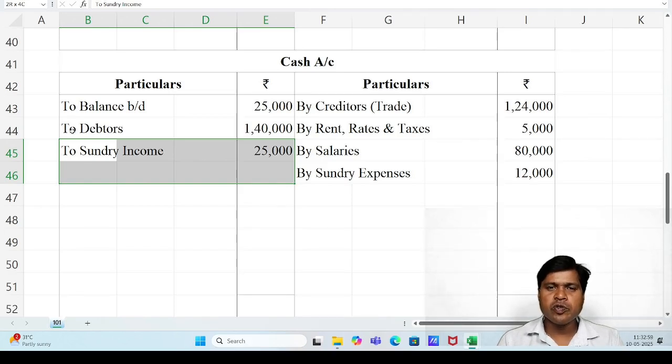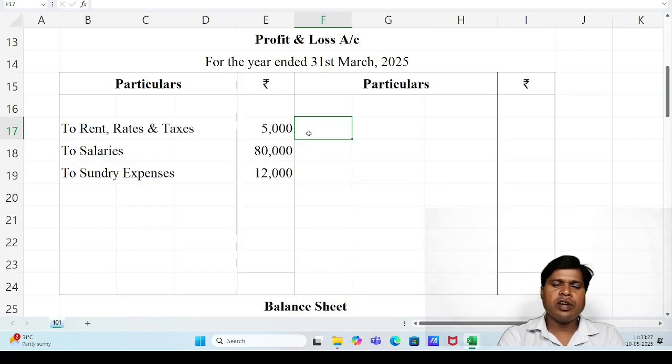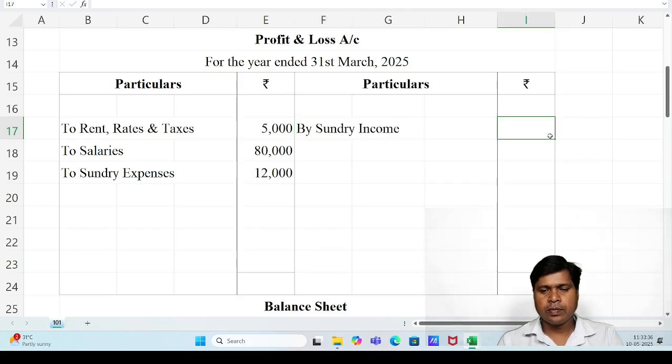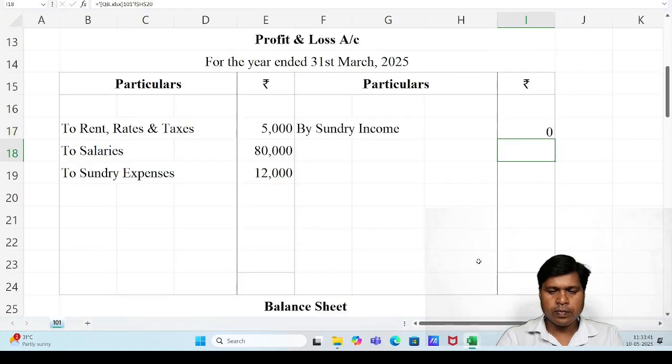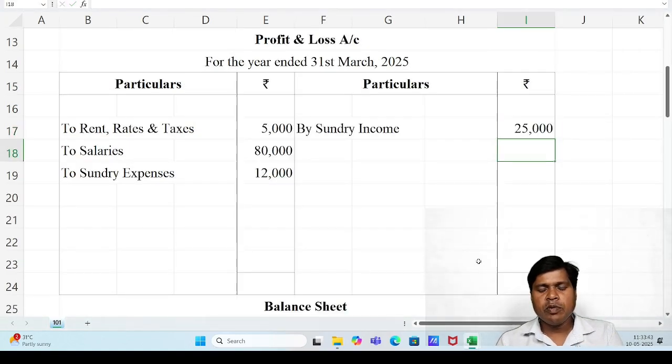So we have to assume, suppose the sundry income ledger account is available, then record the second effect of cash, then close that sundry income ledger account, then the final effect goes to final accounts under profit and loss account credit side. Leave the first line for gross profit right here. Sundry income 25,000.